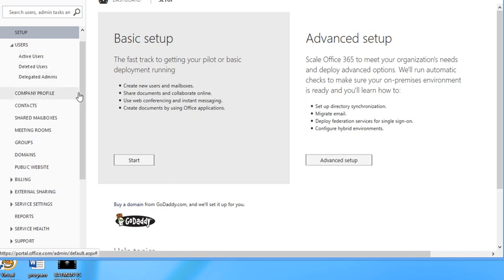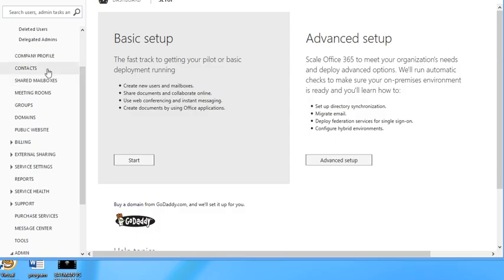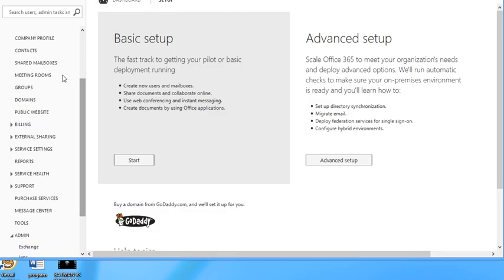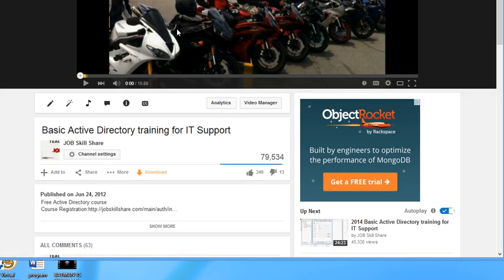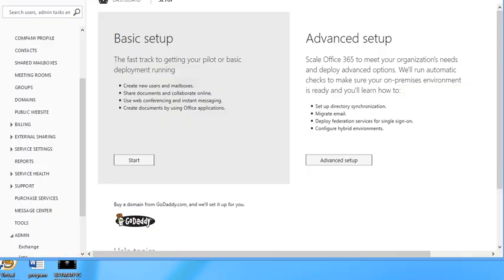Other things over here that I'm going to quickly go through is company profile. You can change your company name in there, but you have to talk to Microsoft to do this. Contacts work the same way as in Active Directory: adding external contacts so you can contact them, they can do the emails and stuff, and you can put them in groups. Like I said in the beginning, in this video that I made, every single thing is basically provided in here now.